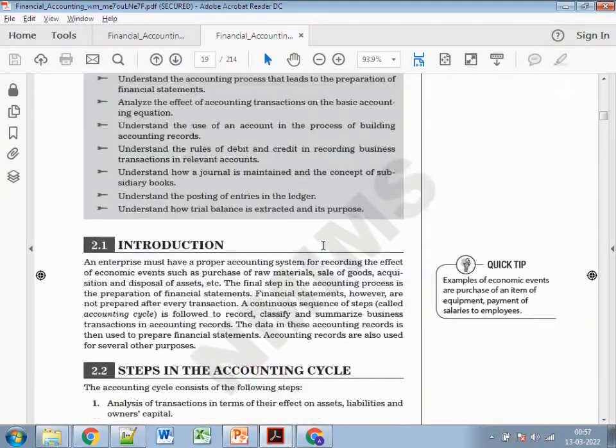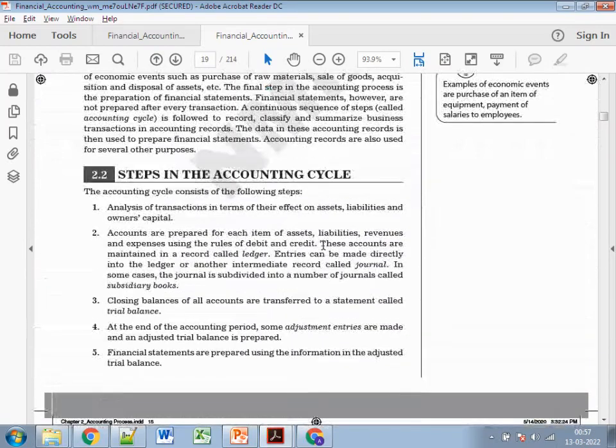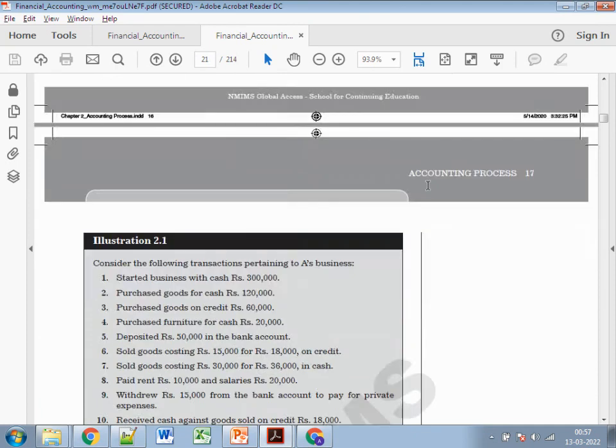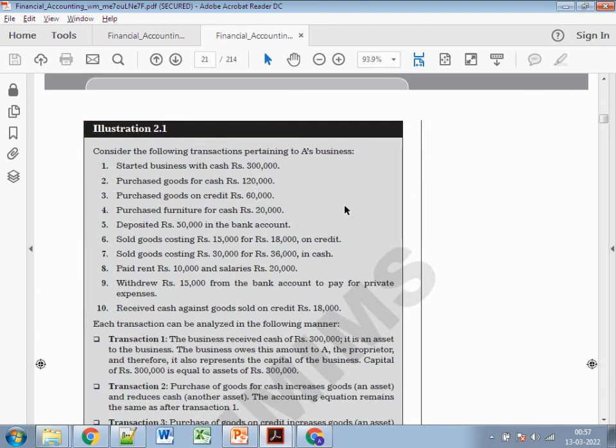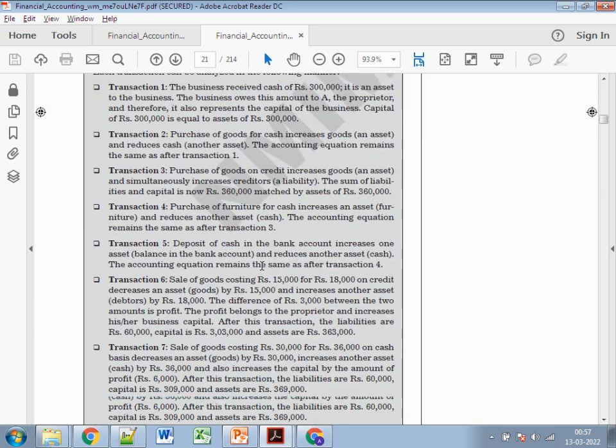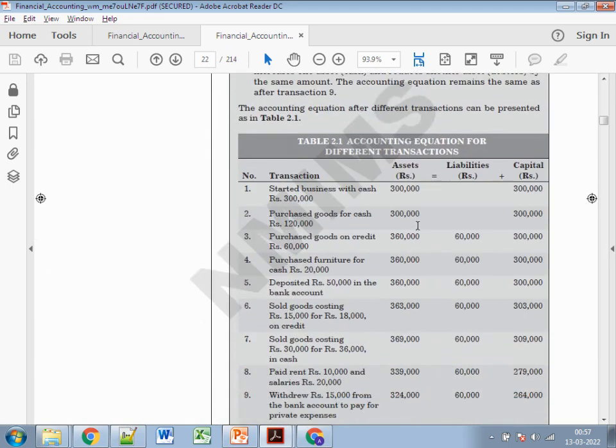This is the analysis of the accounting transactions. Here an example is given where certain transactions are specified, and an explanation is given for each transaction. In a similar way, for the case study provided in the question, you just need to explain that this is an asset, this is a liability, or whatever it is. After that, you show it in tabular format. This is just for reference. Again, the formula remains the same: assets equal liabilities plus capital.